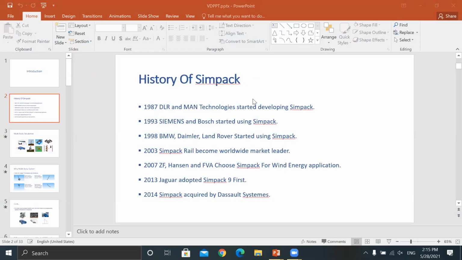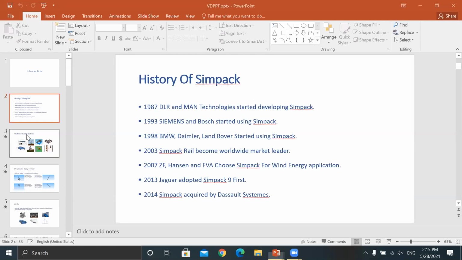Yes, planning, production. It's used for planning and production, and processing, digital manufacturing. Everything you can do using Delmia. The next is Simulia, for the analysis part.